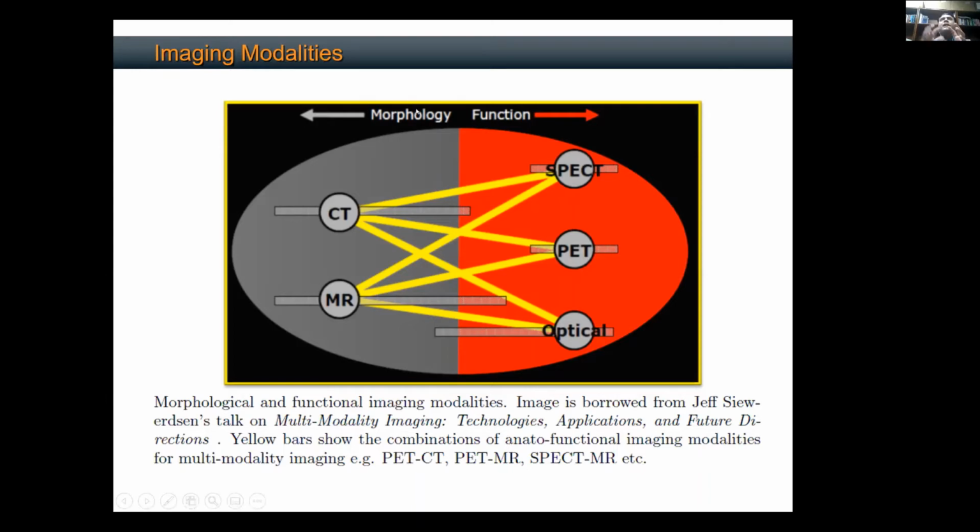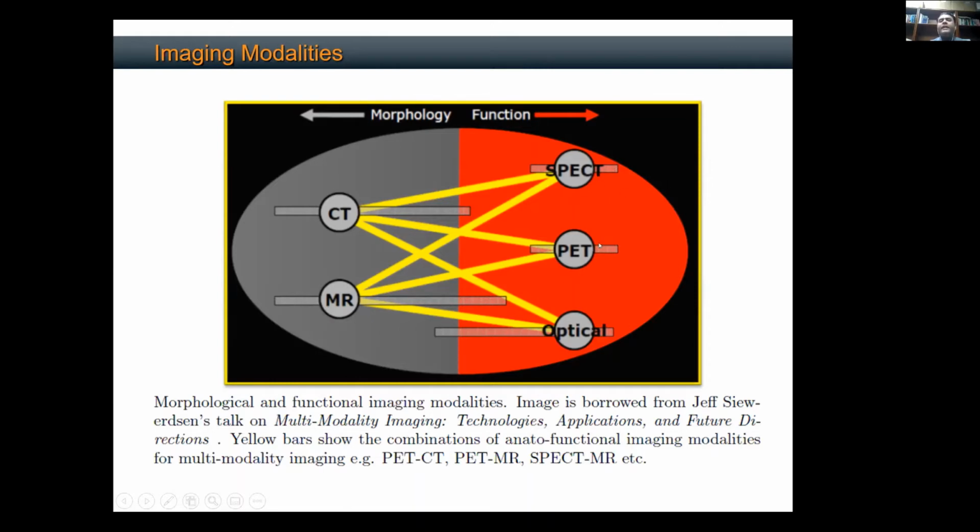It just tells me that that organ has this anatomical shape, and it does not tell me anything about the physiology or the function of that organ. Only thing it gives me is basically the structural or morphological description of the organs. And these modalities are called CT, computed tomography, or magnetic resonance imaging, MRI.